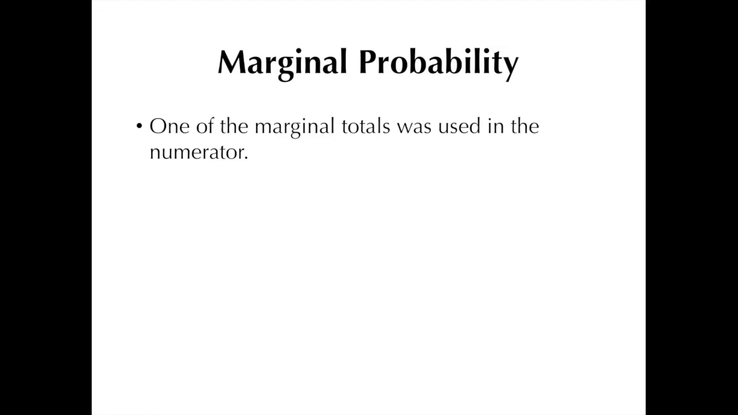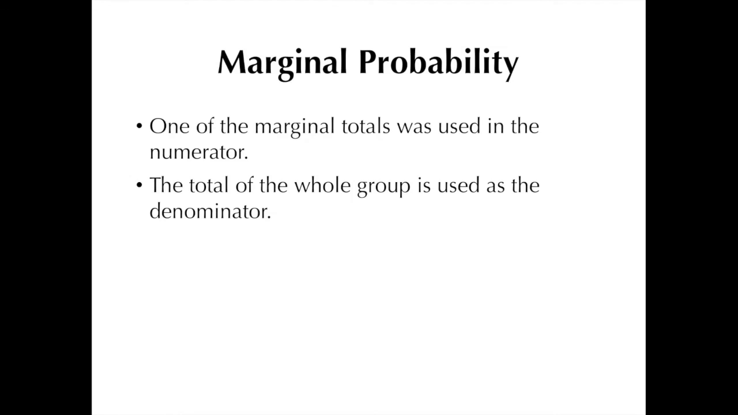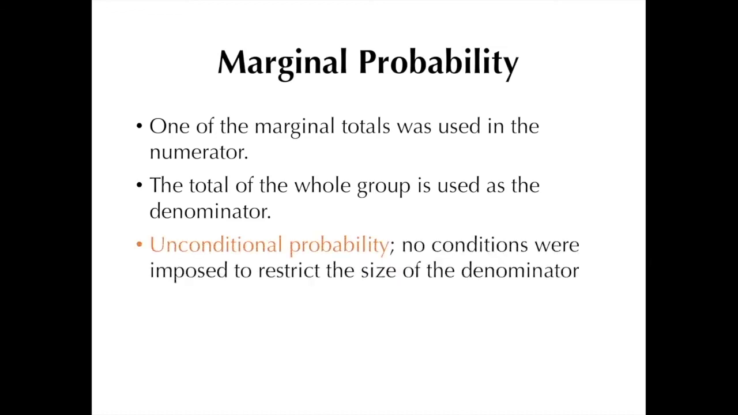In this case, the numerator is a column total, 1,360, representing the eplerenone group. With marginal probabilities as well, the total of the whole group, which in our case was 2,729, is used as a denominator. Now, this type of probability is also known as unconditional probability because no conditions were imposed to restrict the size of the denominator. In our case, we wanted to know the probability of a patient coming from the eplerenone group, ignoring whether or not any other event has also occurred. Now, it's possible that this concept may seem a bit difficult to visualize at this point, but I think the succeeding examples would hopefully make things clearer.